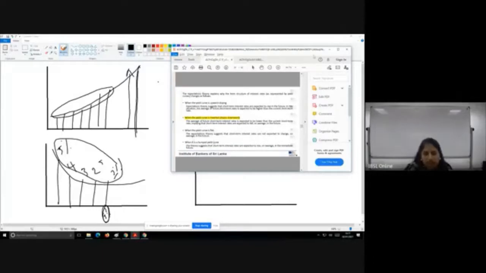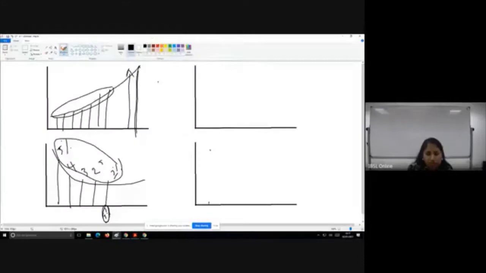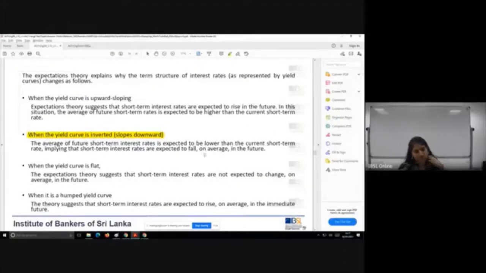A humped yield curve is going to have a spike in the interest rate, but in the medium term, in the intermediate term only. Compared to the short and the long term, the intermediate term is going to have a spike over the current short-term rate. That is what is indicated by the expectations theory.